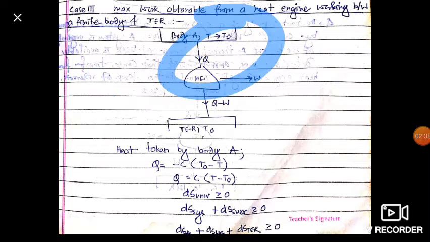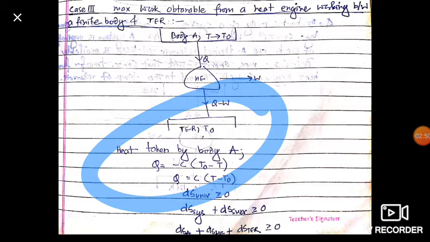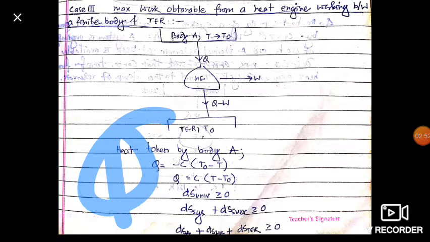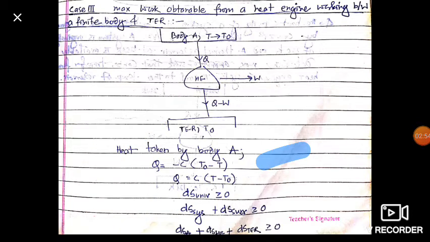From our sign convention, heat rejected from body A is negative, so Q is equal to minus C into the final temperature T naught minus T. Now if we drop this minus sign, then Q is equal to C into T minus T naught.